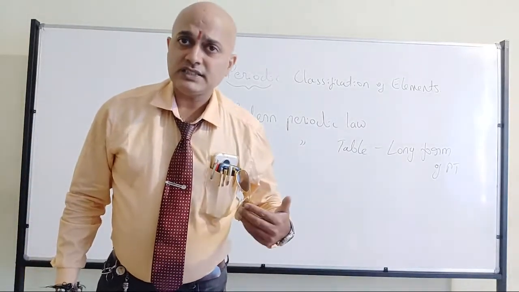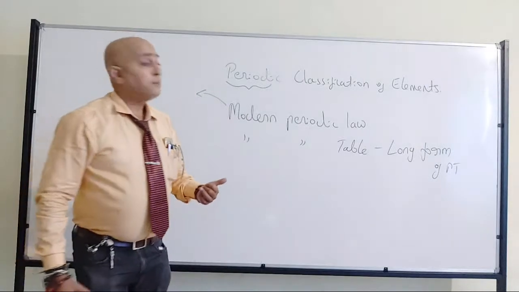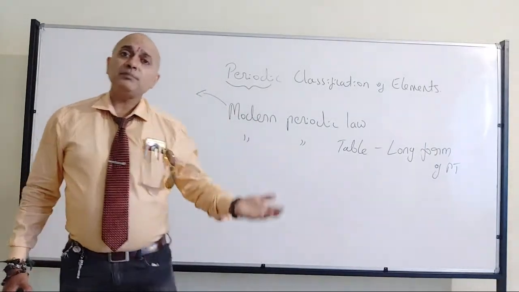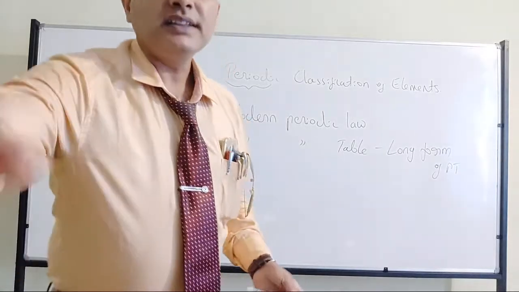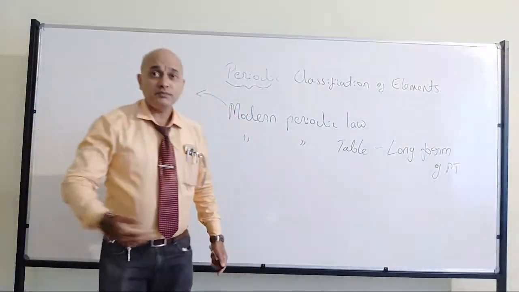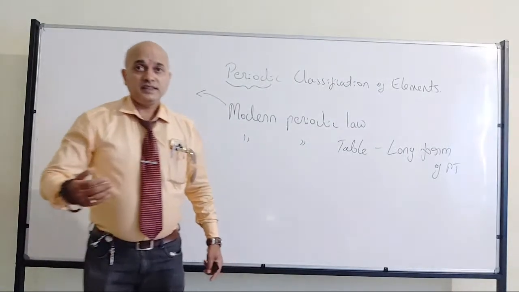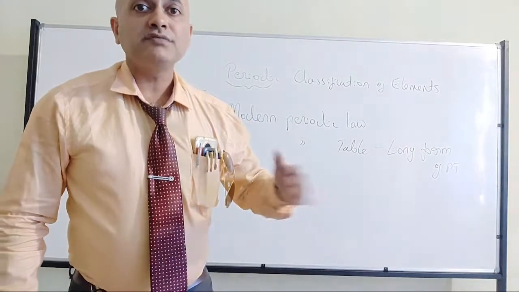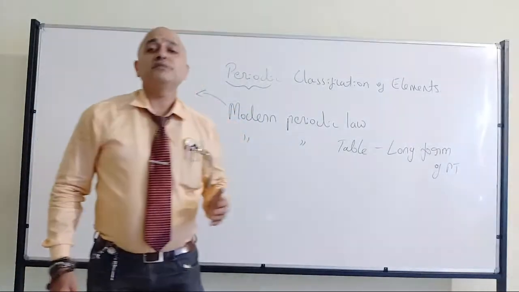It is much longer than Mendeleev's periodic table, no doubt. Why is it much longer, sir? That is because they have given the option to accommodate the new elements whenever they are discovered.